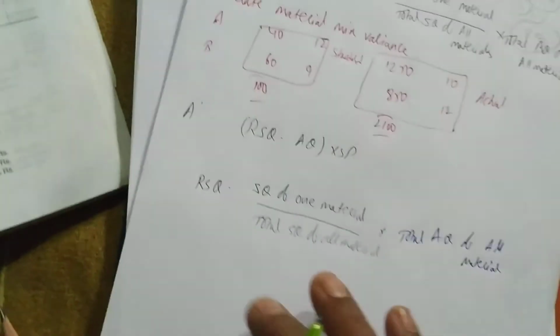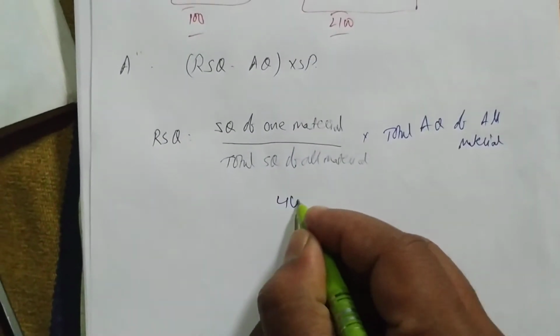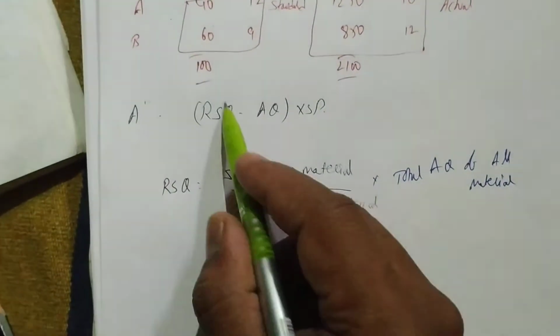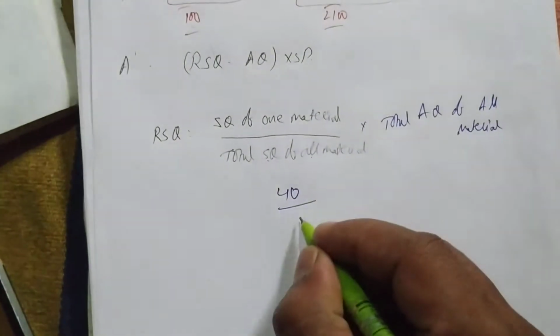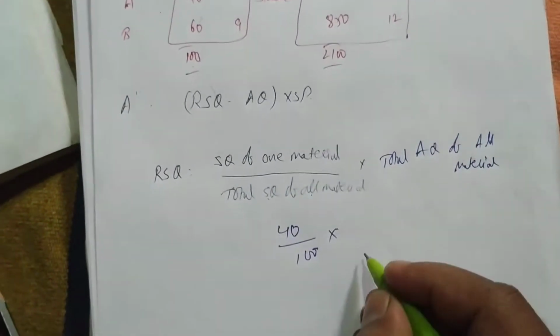Okay, now see, it's very easy. Which material are we doing? We are doing material A. So I'll write here material A, 40 divided by the total of SQ. How much is the standard quantity total? 100, into the total of all material, how much is that?